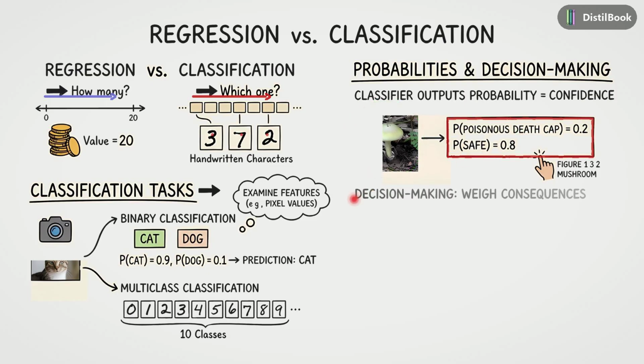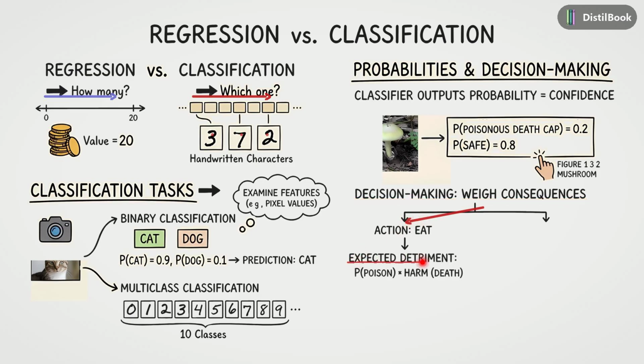To decide, we must weigh consequences. Let's trace the decision path. If your action is to eat, we calculate the expected detriment, or risk. Even though the probability of poison is low, only 0.2, the harm is death, effectively infinite. So 0.2 times infinity results in infinite risk.